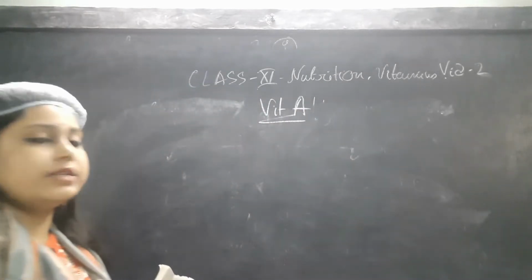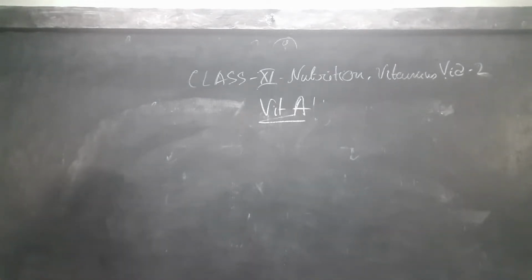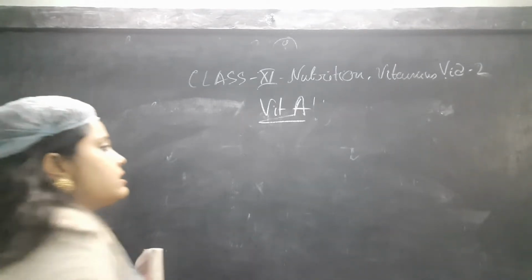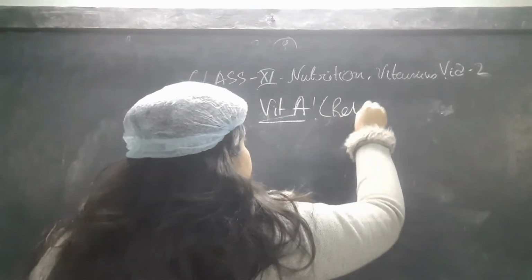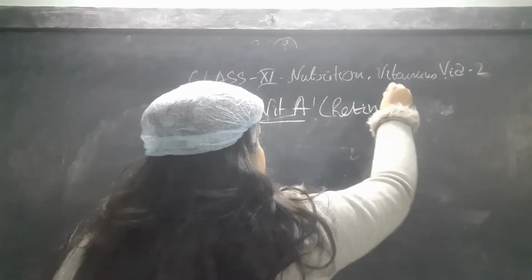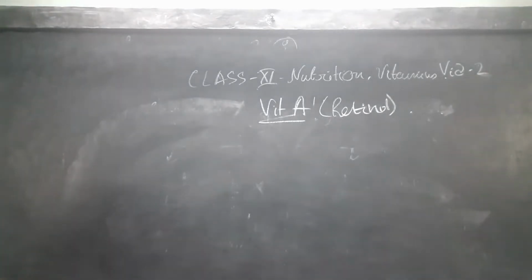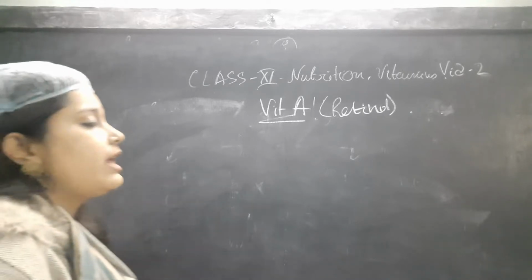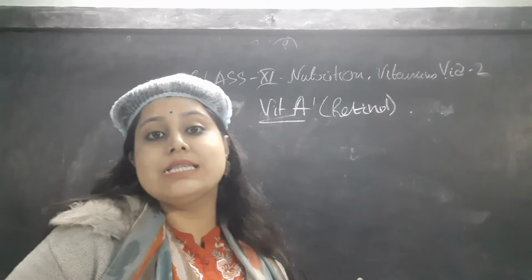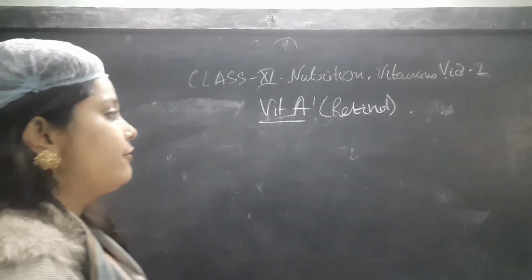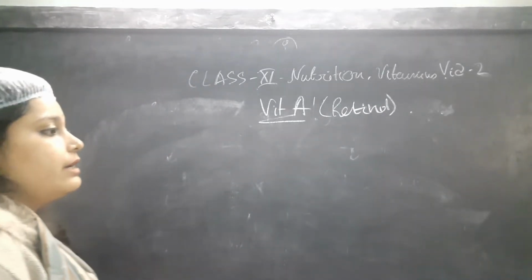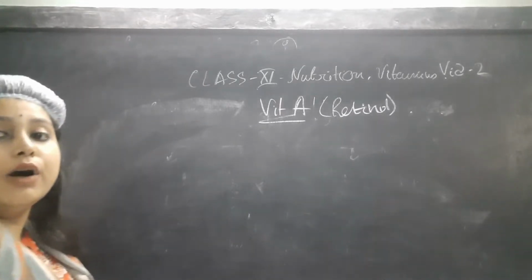So we will start with vitamin A. The chemical name of vitamin A is retinol. Vitamin A was first discovered in 1909, when McCollum and Davis observed that there is some substance in food, and if we consume that thing, then the eyesight can be better. From that they derived that vitamin, which is called retinol or vitamin A.